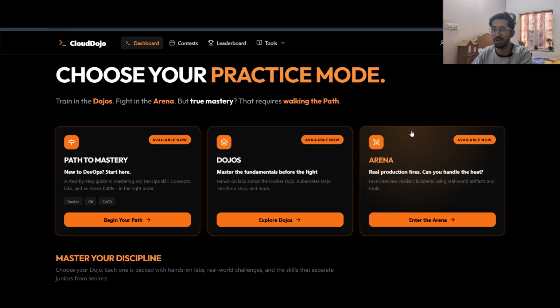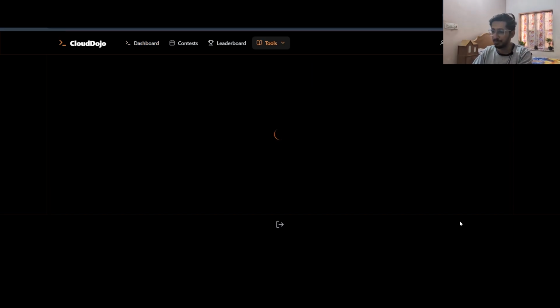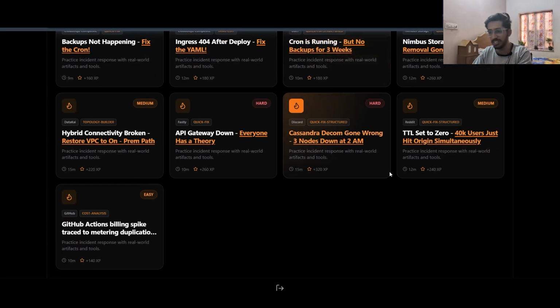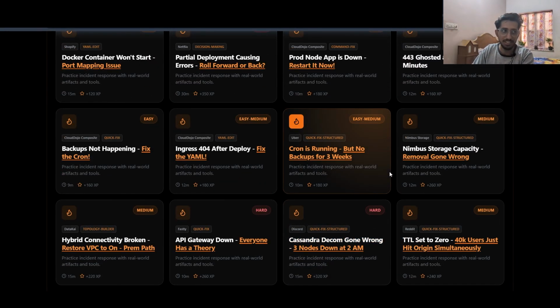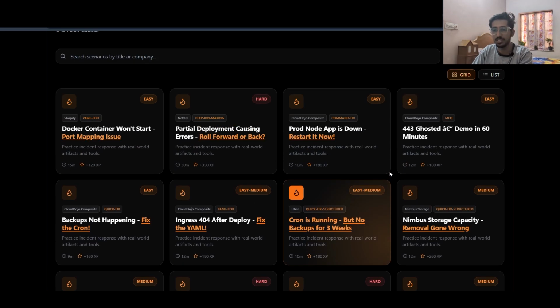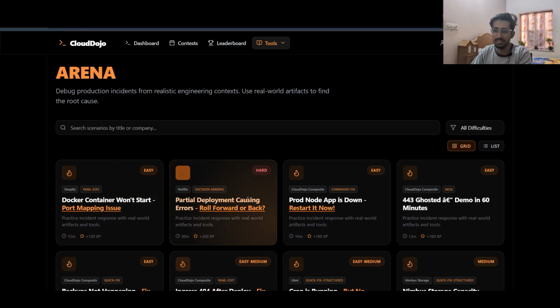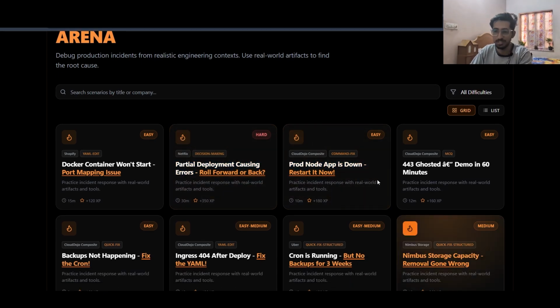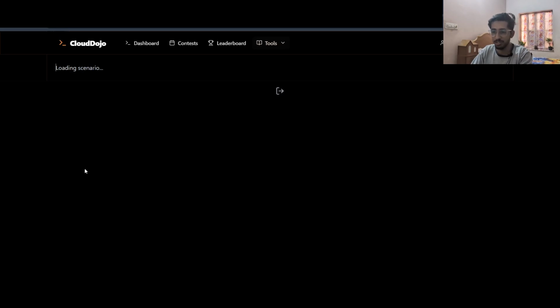So let's log into the Arena and see what's there. Once you log in, there are a lot of problems here, and all these problems are derived from actual problems that companies have faced in the past. Here you can see the names of the companies where these incidents occurred, and we have created a problem based on that. Let us first open this Docker container start issue.